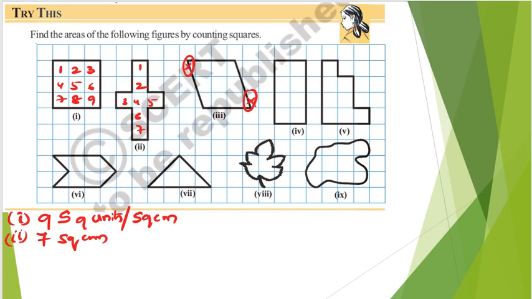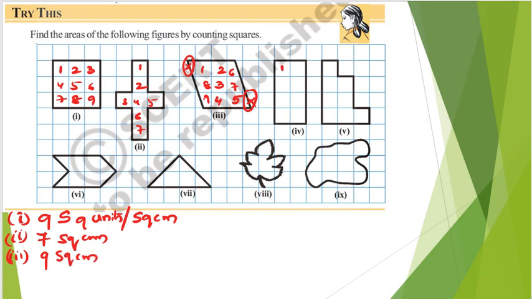Next, going on with this, 1 2 3 4, these are completely filled, and after that this is more than half filled, this is more than half filled, and this is also completely filled, so 5. These two are more than half filled, if you observe. So we need to take them as, continuing the numbers, 6 7 8 9. So for question number 3 also we are having 9 square centimeters.